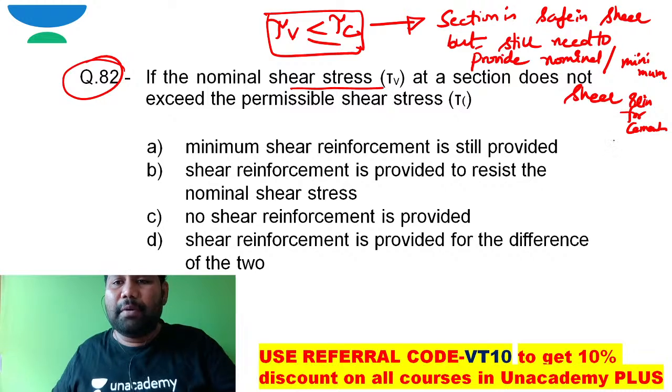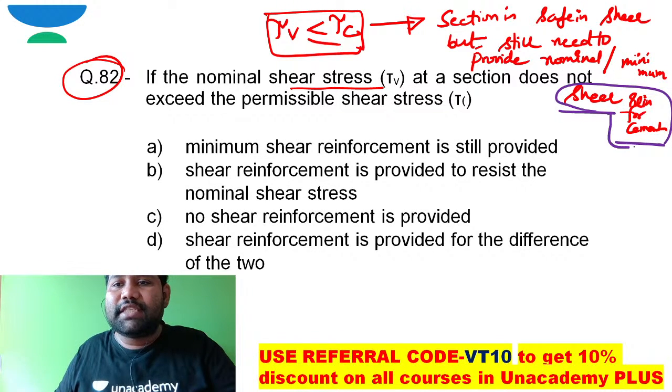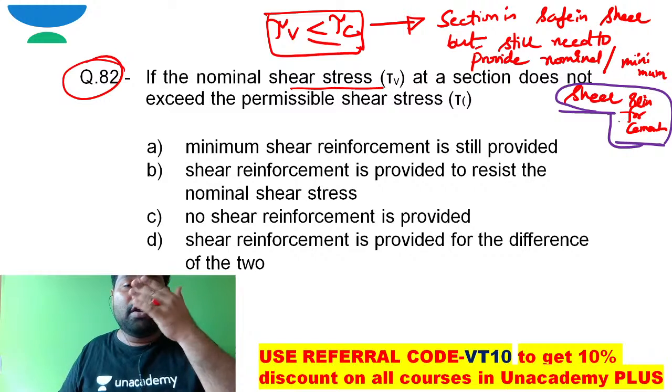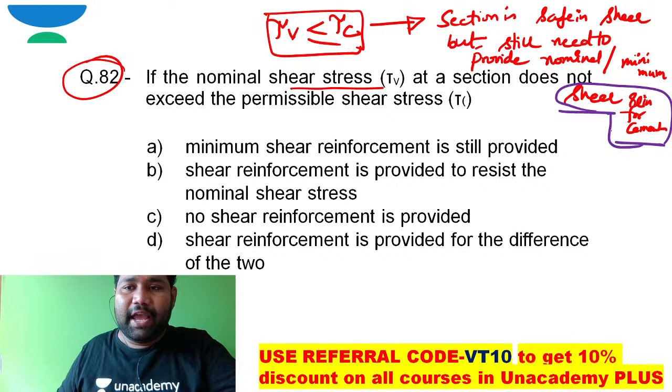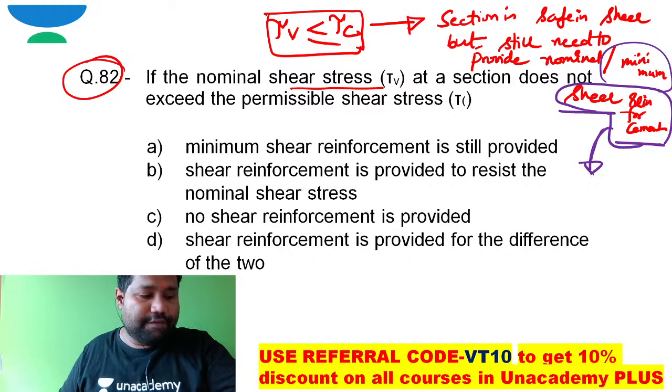Right. Why do I still need to provide some nominal shear reinforcement? Because the shear strength can be taken by concrete alone, but still why am I providing it? I can say the minimum reinforcement is provided to take care of secondary effects.